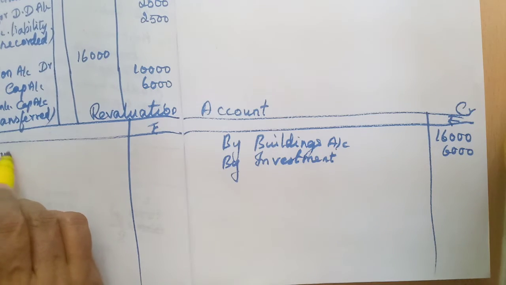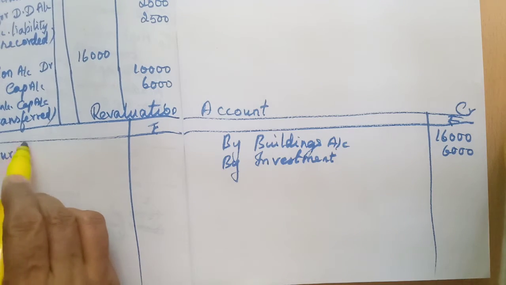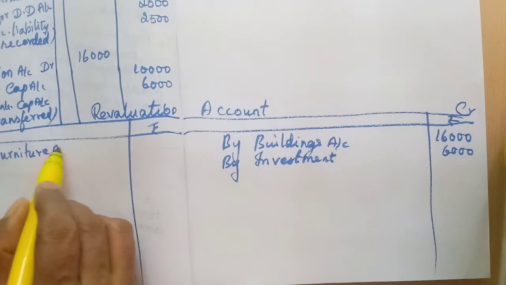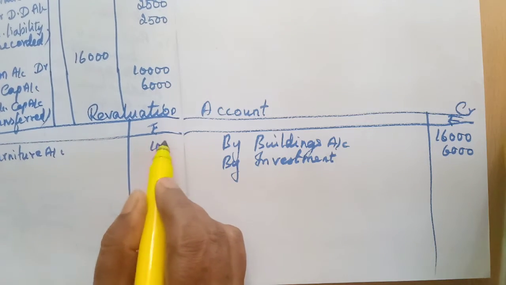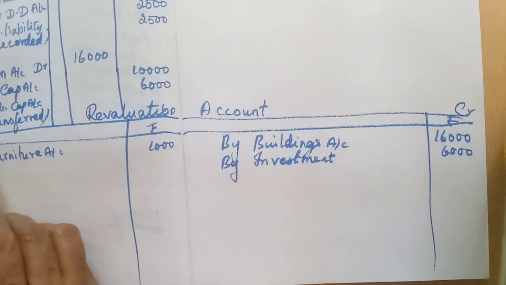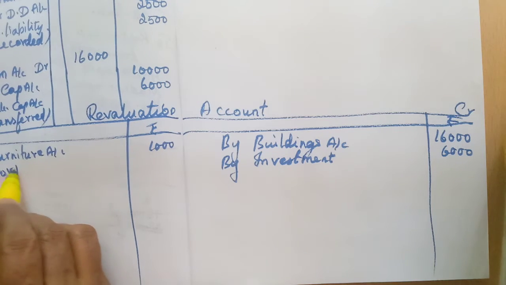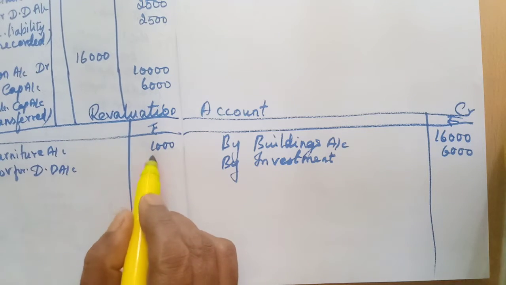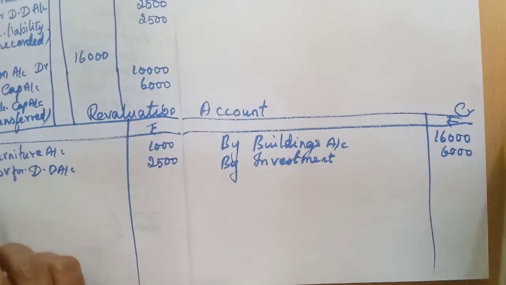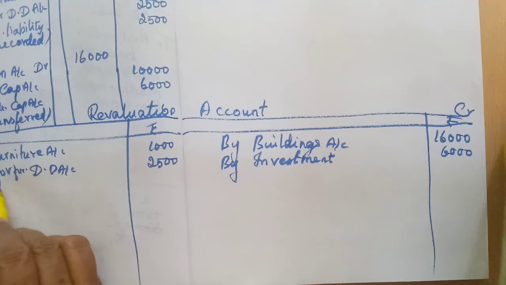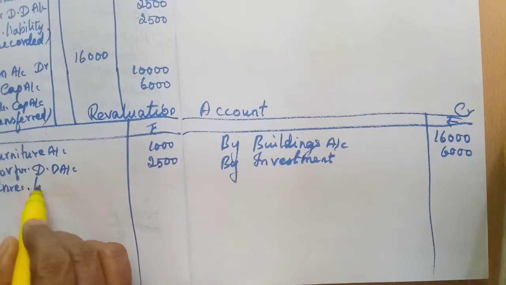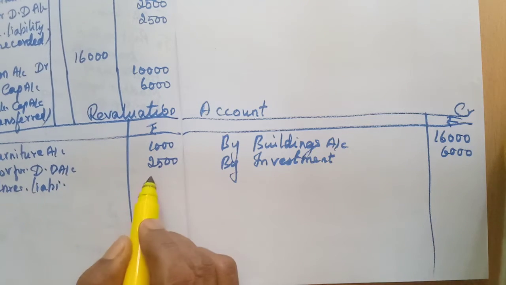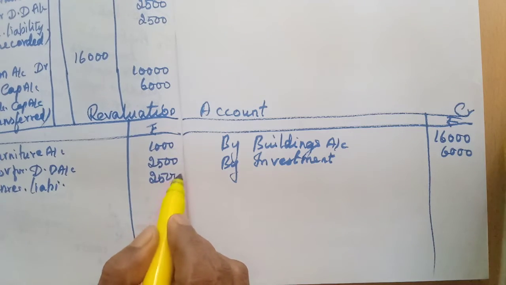furniture account. This is the date column. Okay, leave that one. Furniture account 1,000, to provision for doubtful debts account 2,500, to unrecorded liability 2,500.